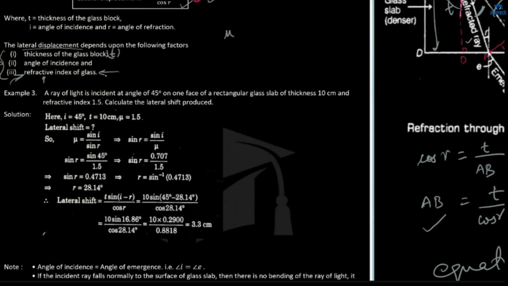So you have got i equal to 45 degrees, on one face of a rectangular slab of thickness t, which is given as 10 centimeters, and the refractive index is 1.5.